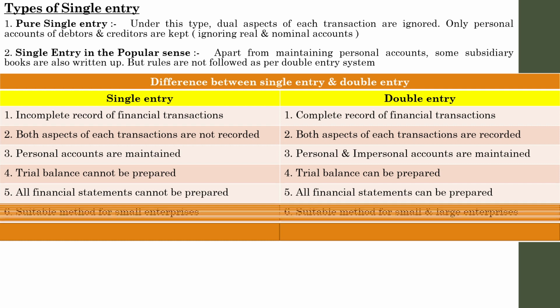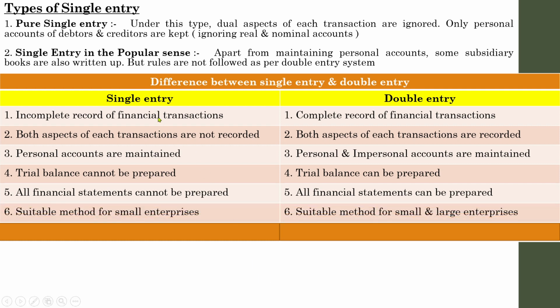So the next difference is that single entry system is a suitable method for small enterprises, because they can't afford huge expenses for maintaining an accountant or following a double entry system. So they will definitely go for a single entry system. Whereas double entry system is a suitable method for small and large enterprises. In some situations small enterprises follow it, but basically it will be followed by large enterprises.